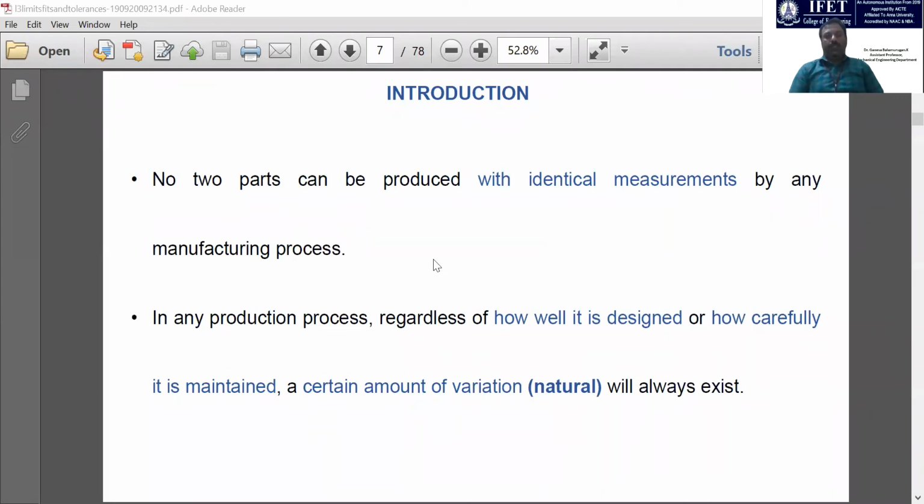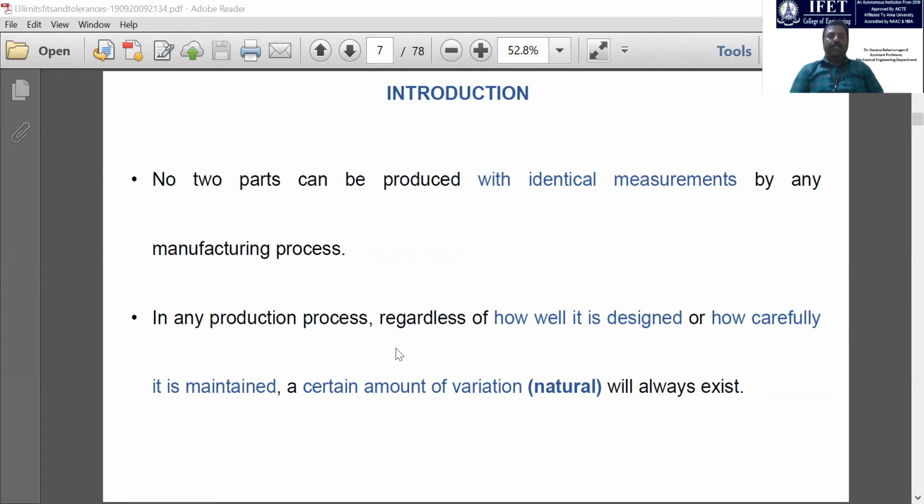Good morning to everyone. In this session we're going to see the starting of this second unit. Before entering into the main content of the second unit, I would like to give some introduction about limits, fits, and tolerances, because we are doing the measurement, and while measuring we have to consider these limits, fits, and tolerances, and you have to ensure that these terms are exactly followed in the finished component, right?